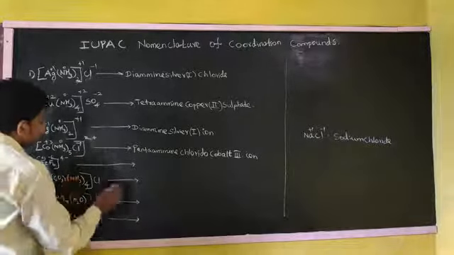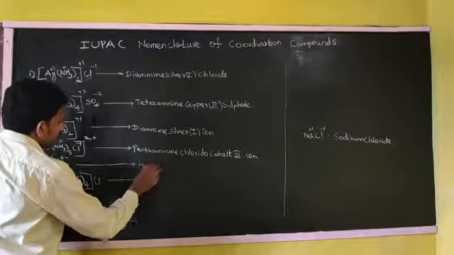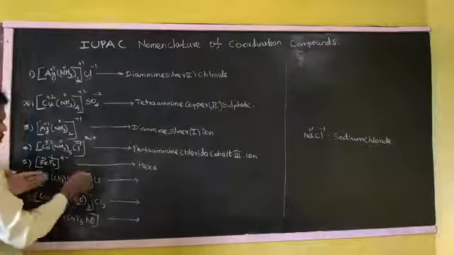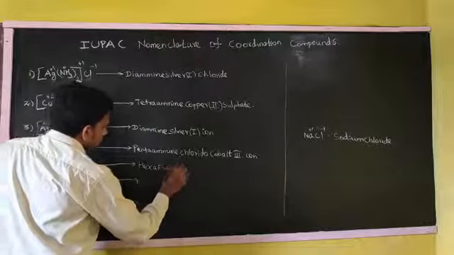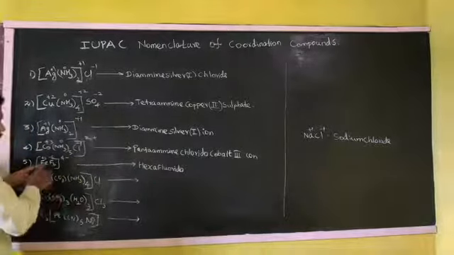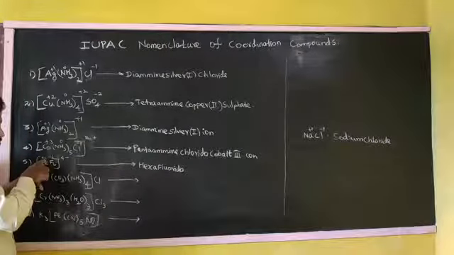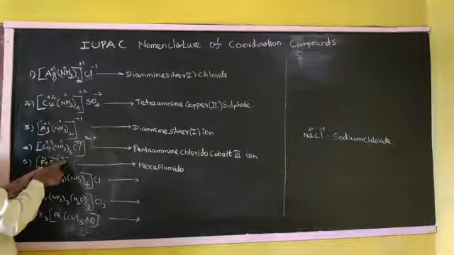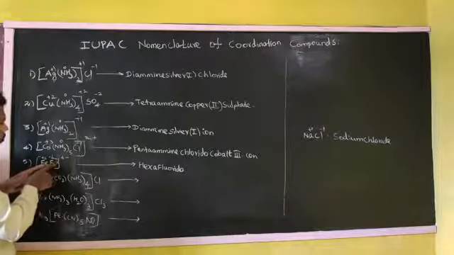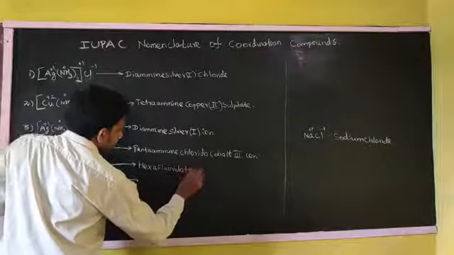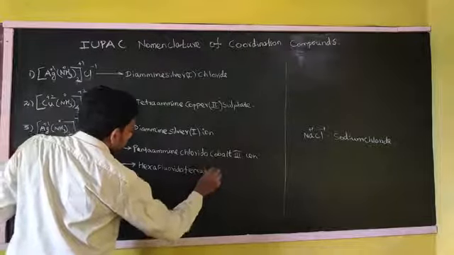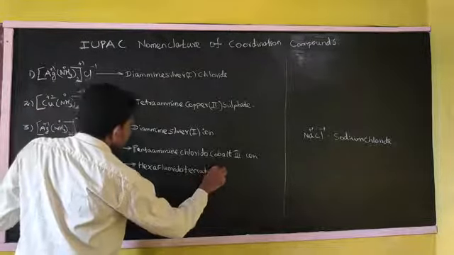So we can write it hexafluorido. The iron charge is plus 2, but the total coordination charge is negative. So ferrate, ending with the ate. Ferrate, the oxidation state 2.